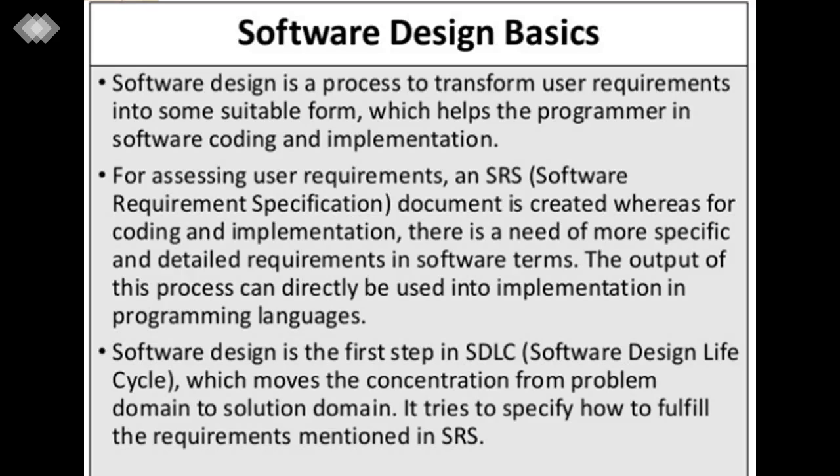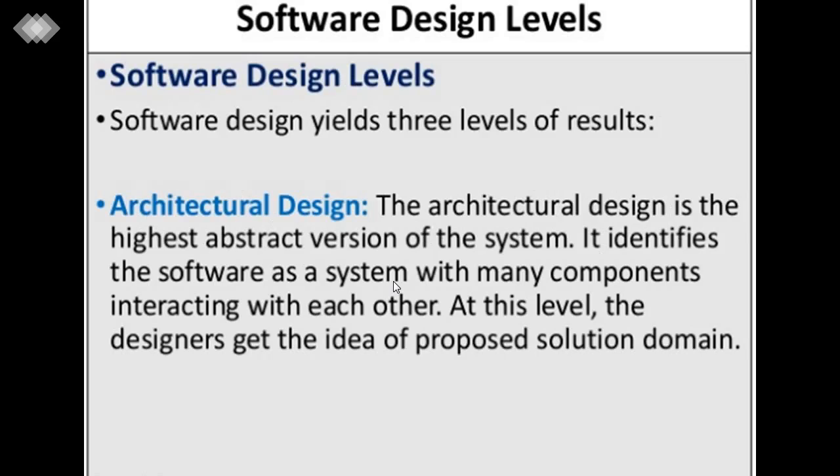Software design is the first step of SDLC, the software development lifecycle, which moves the concentration from problem domain to solution domain, and it tries to specify how to fulfill the requirements mentioned in the SRS, that is the software requirement specification. So here are the software design levels.